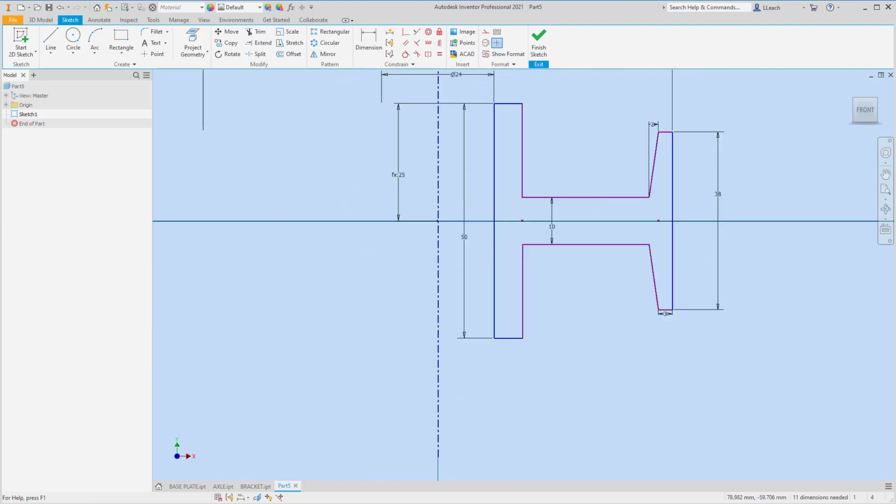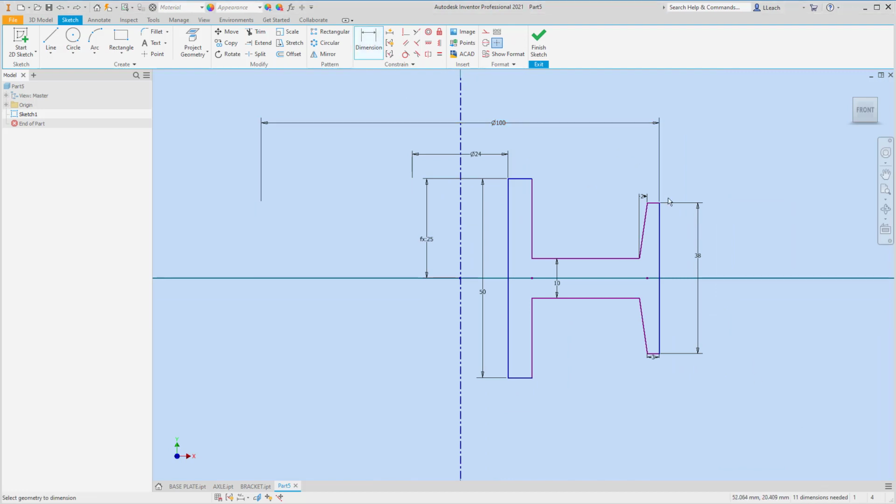Take a look at this and see what we got. All right, so I'm going to dimension from here to this point here. That's going to be 5. And from here to this point is also 5. And let's see, what else do we need? Oh yeah, and then this diameter from here to the center, that's going to be 36. Like that. Let me make sure these are lined up. So I'm going to use my collinear, this one and that one.